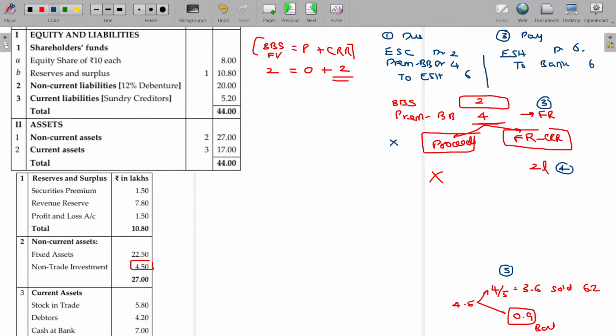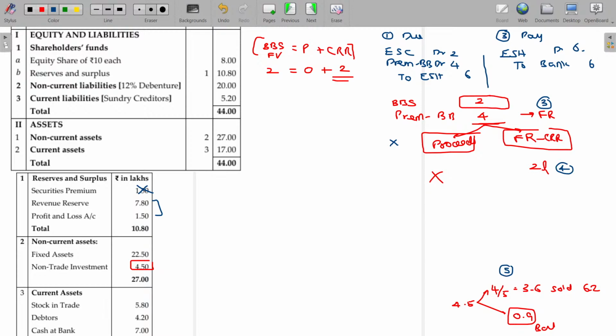For the loss adjustment, you have to use any free resource. Securities premium is not the free resource. Then we have these two, revenue reserve and profit and loss, being the resources you have. But for this purpose, you may be allowed to use the securities premium also. If you don't have the other option, you can use. Otherwise, you don't go with that one.